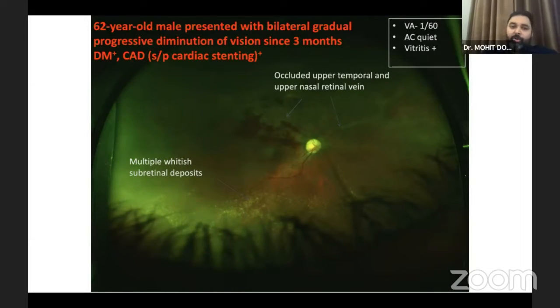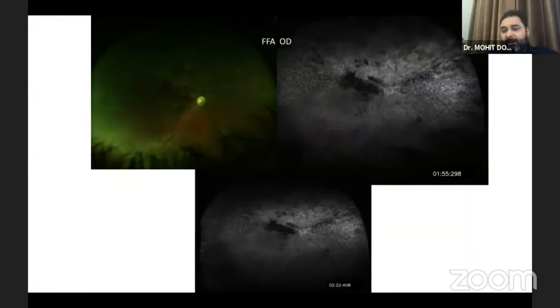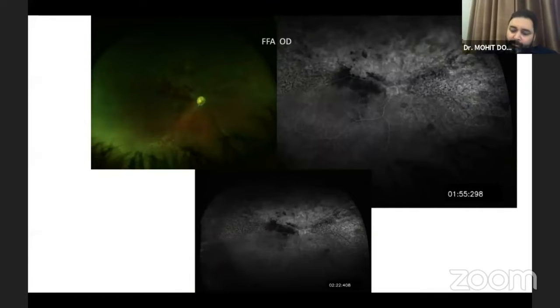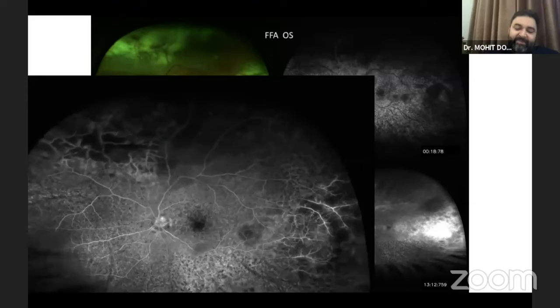So this is a 62-year-old male who presented with bilateral gradual painless vision loss, very low acuity, had some vitreous cells, had these occluded veins, and had those yellow whitish deposits. Also had a cardiac history. That's the left eye, much more advanced features. Again, had some vitreous cells. A clinical diagnosis. That's what the angiogram showed, and the blown up picture shows you a typical leopard skin appearance on the angio, which is also seen much more in the left eye, which was the worst eye as far as the affliction of the disease was concerned.